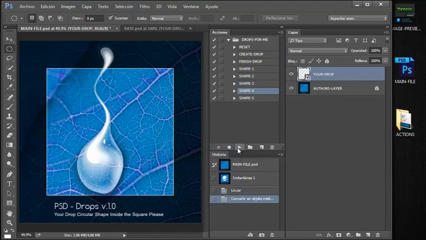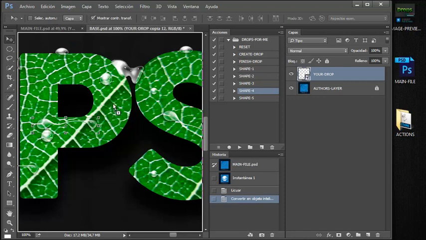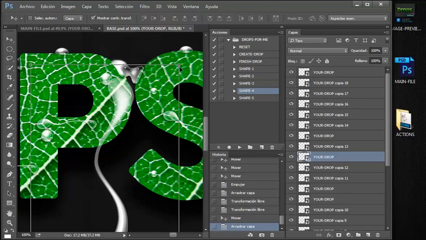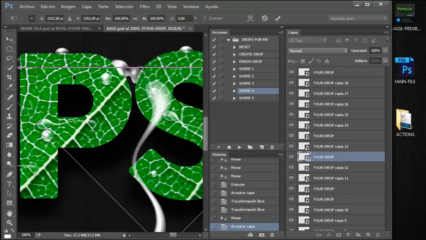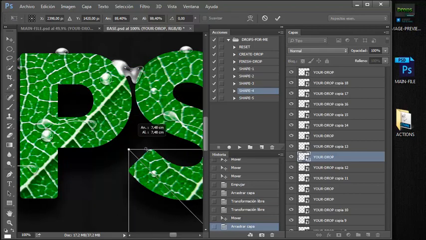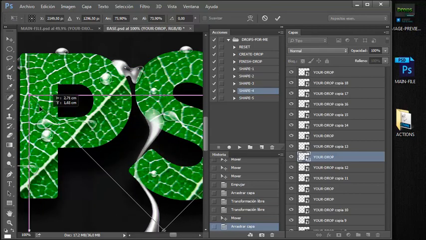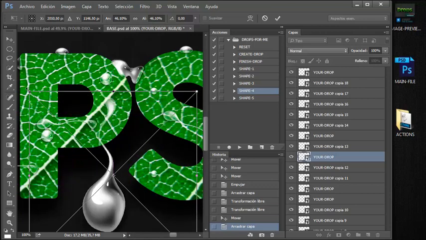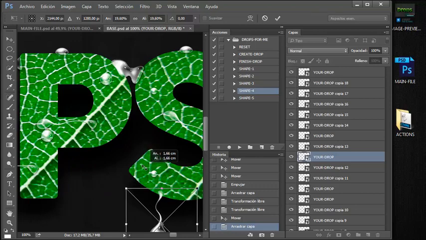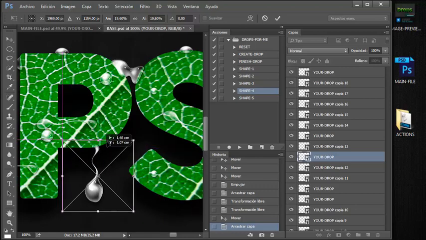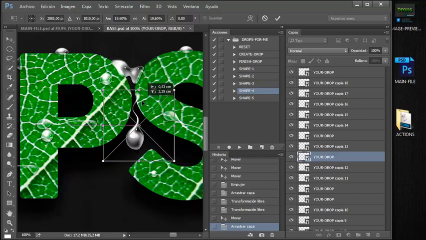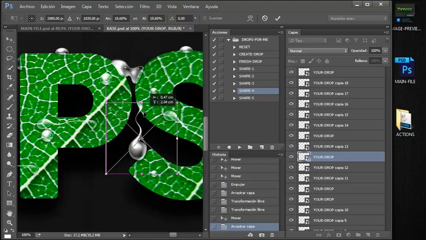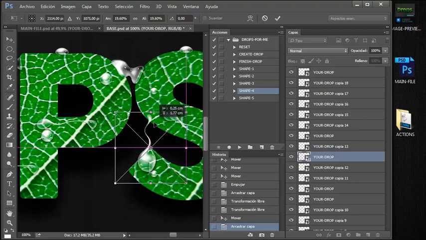And I'm going to restore again, trying shape 4. Shape 4 is this one, which is going down, so you can take this and put it here, and you just play with that until you get the result that you want. Maybe this way.